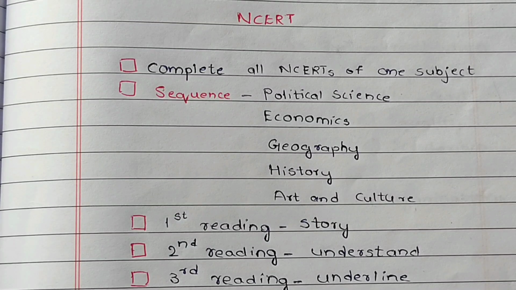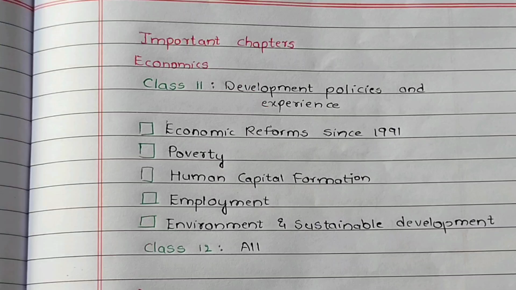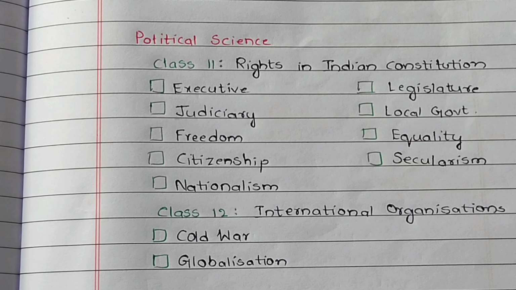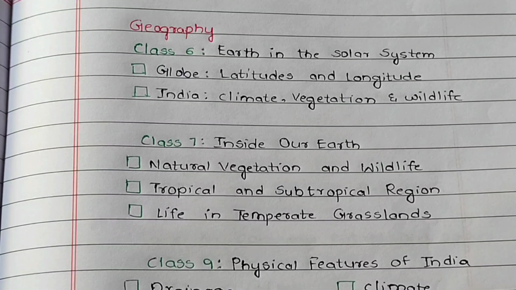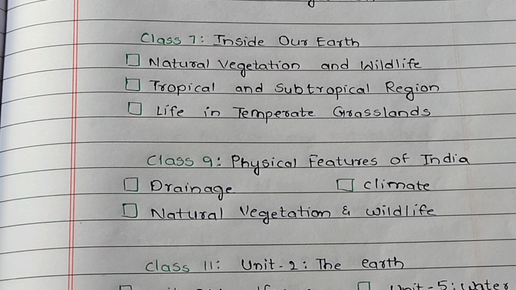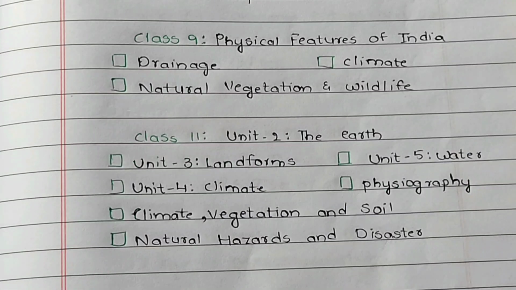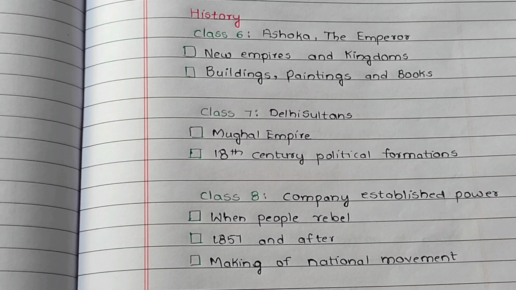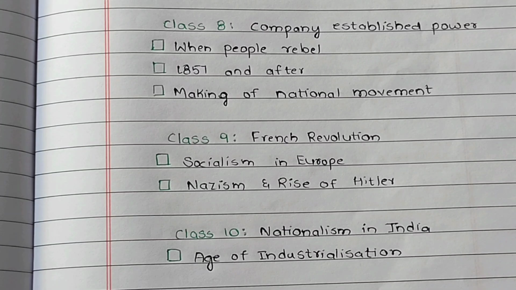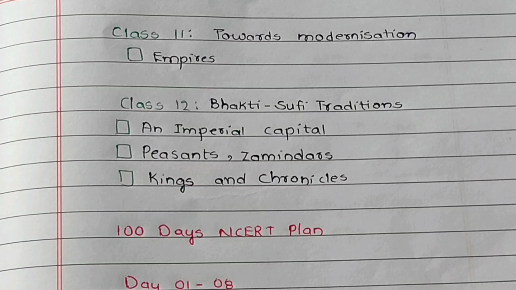And now the most important thing is, what are the important chapters that we have to cover from NCERTs. So here I have given a small list. This list is nothing but chapters you have to definitely complete in any way, and you have to keep on revising these chapters for UPSC because these chapters are very important, and you will see this concept in your standard books, and you will also need this concept when you are preparing for current affairs.